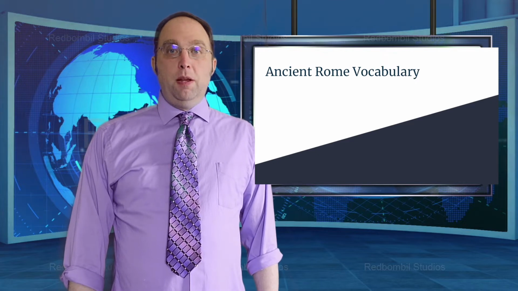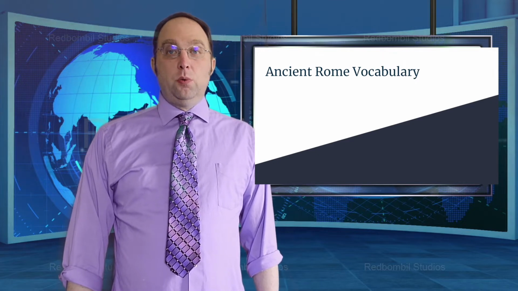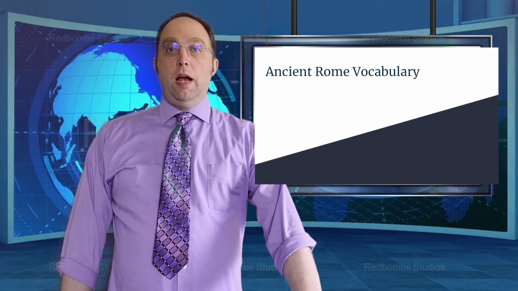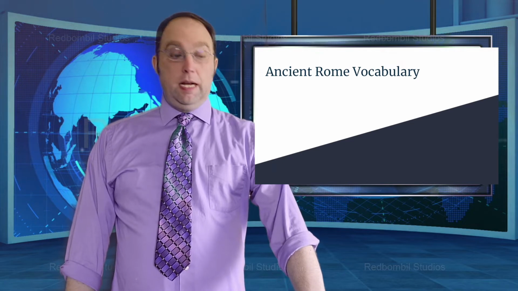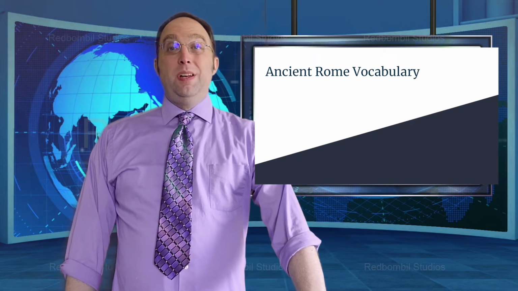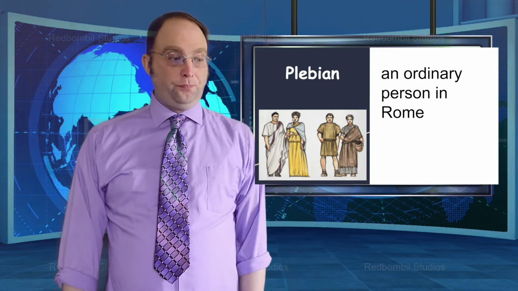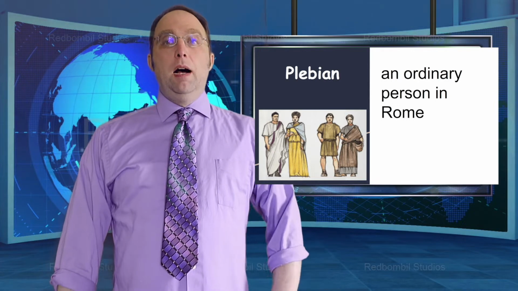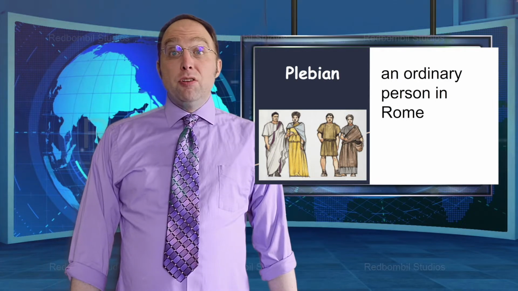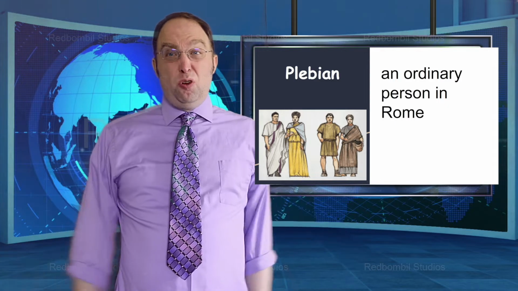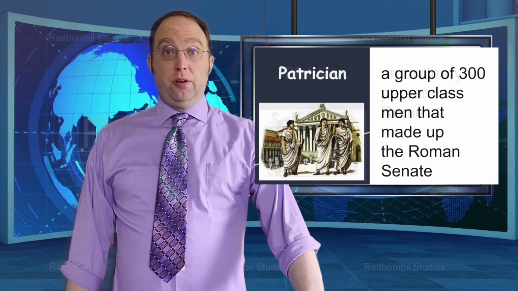I'm glad you're joining me for this last civilization we're going to study this year. As part of the beginning of our last adventure, we need to look at some vocabulary words. First up is a plebeian. A plebeian in ancient Rome is like you and me, just a normal average Joe, just an average person.